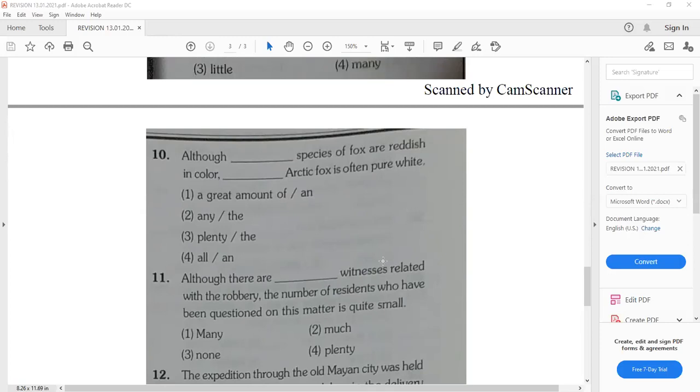The answer is option number 4. Okay. Although all species of fox are reddish in color, an Arctic fox is often pure white.